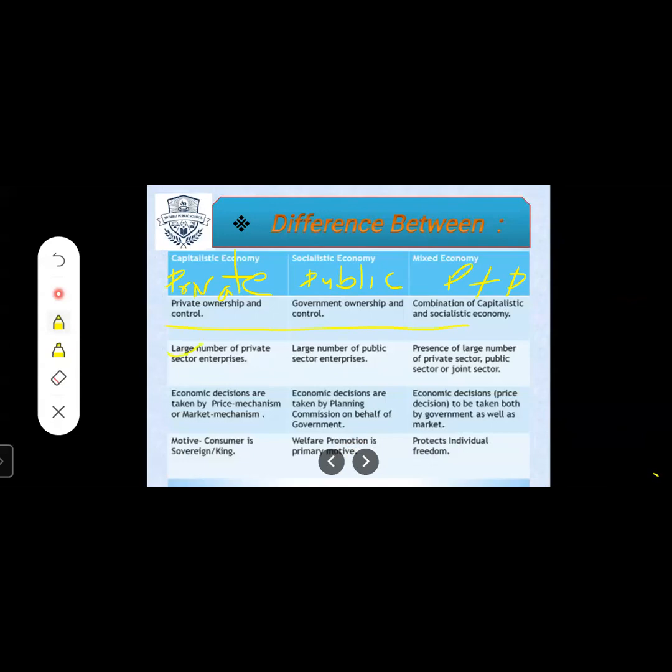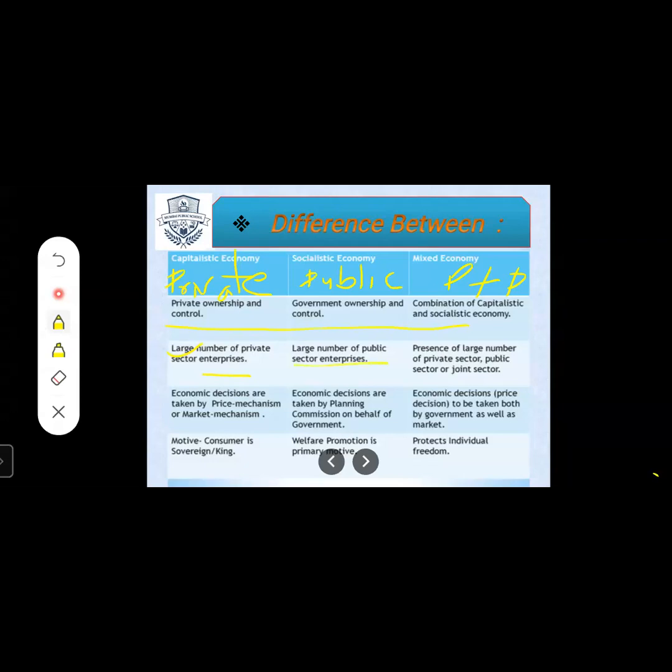Second point, large number of private sector enterprises. In this capitalistic economy, there are a large number of private companies, small scale industries, large scale industries, all are there, but it is only privately owned.